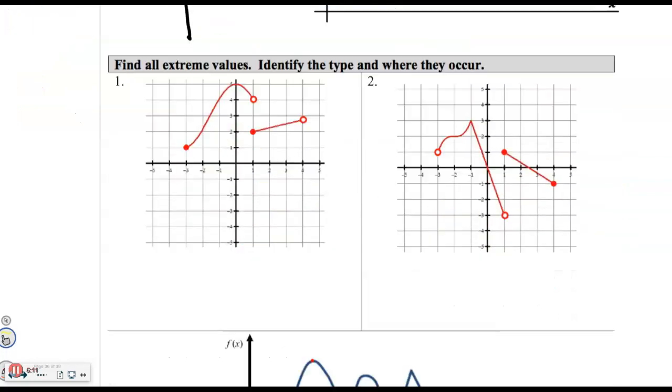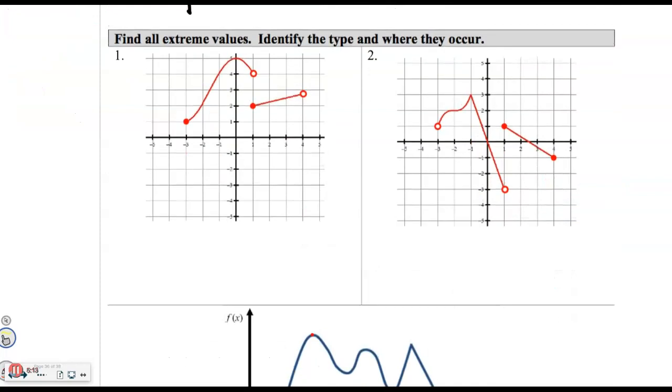We'll go practice it right here. It says find all extreme values. All right, so as I travel around this function, I notice that this is the absolute lowest y value of any defined point on that graph. So I would say that there's an absolute min. It's always the y value because it's the extrema of f, and f is y equals.